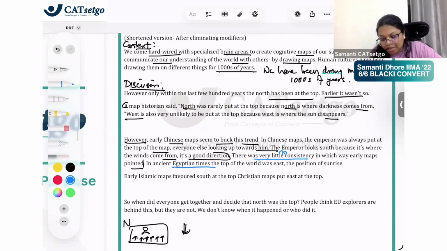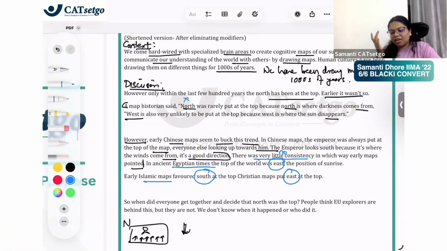Like in Egyptian times, the top was east, the position of sunrise. In Egypt, they would put east on the top because that is where sunrise came from. In Islamic maps, they favored south at the top. In Christian maps, they put east at the top. So again, somebody put east, somebody put south.